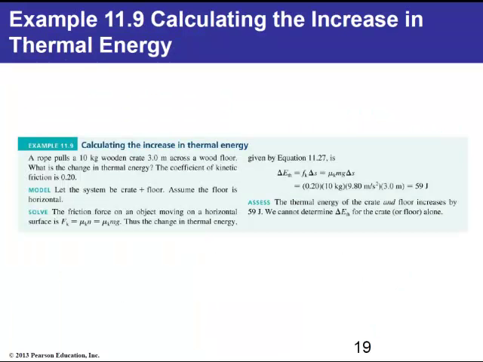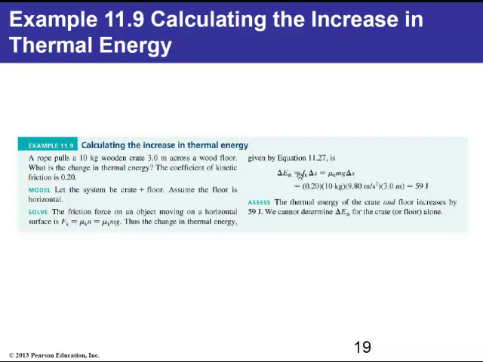Here's a quick example of how this would be applied. In this example, a rope pulls a 10 kilogram wooden crate 3 meters across a wood floor. The question is, what is the change in thermal energy? To be able to answer that question, we need to know something about the kinetic friction, and the coefficient here is mentioned to be 0.2. So the setup is essentially the one that you saw in the previous picture. We need to know something about the friction force. As discussed before, the friction force would be the coefficient of friction multiplied by the normal force. The normal force will, in this case, be equal to mg, since the box is sliding horizontally, and so the friction force will just be mu k times m times g.